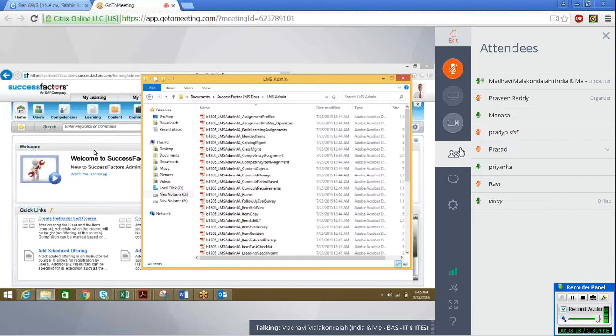But as promised, in spite of this being the company ID, we are going to create a separate user ID with permissions and give it to you, so that you can use that link and the user ID and password. Chandra and I suggest you do not create things again and again in the system.